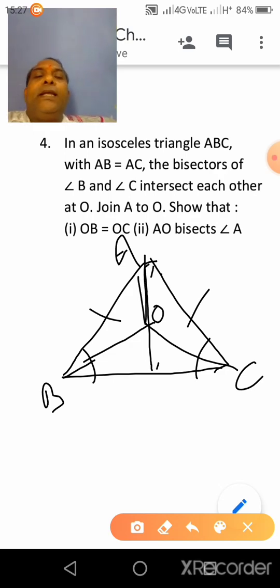Already joined here. And we have to show that OB is equal to OC and AO bisects angle A.